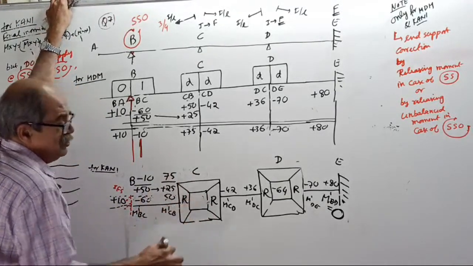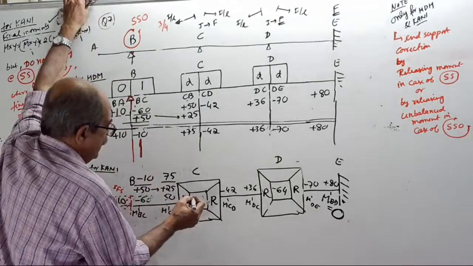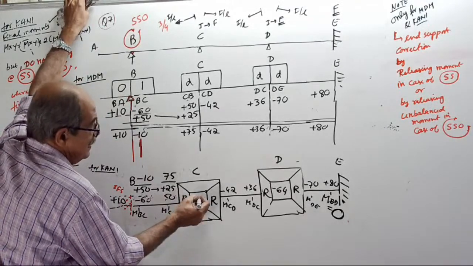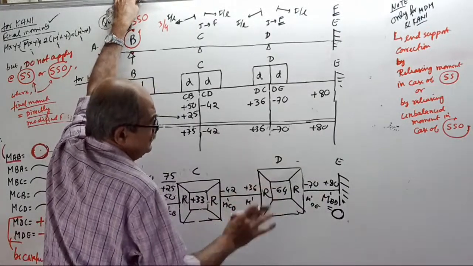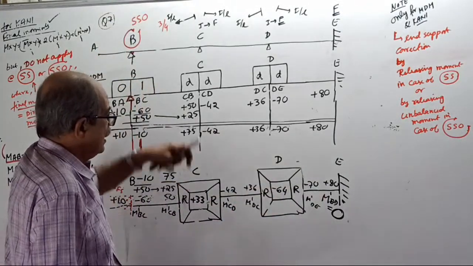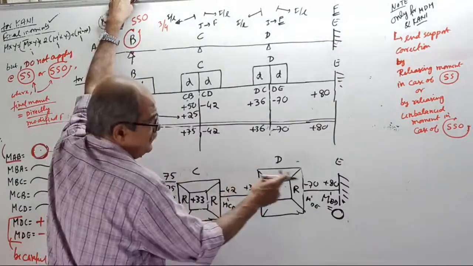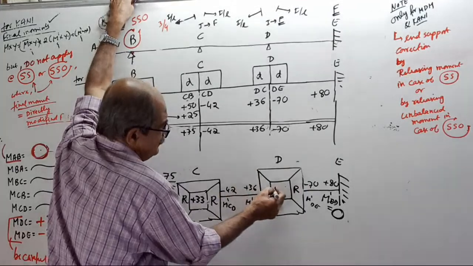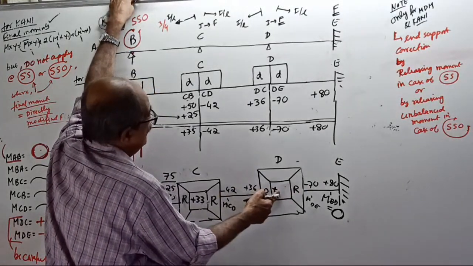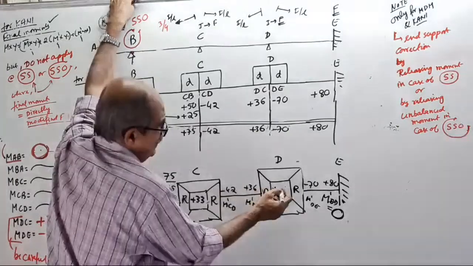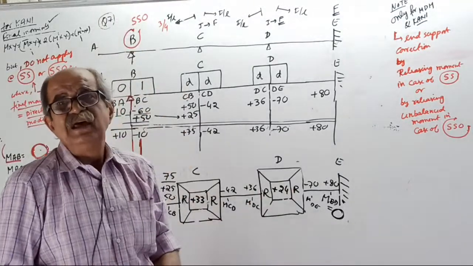Now add the FEM here. 75 minus 42, it is plus 33. Add the FEM here, 36 minus 70. Sorry, minus 36 minus 70 is... minus 70 plus 36 is minus 34. Maybe some mistake was there last time. By chance, if I forgot one addition, you correct it.